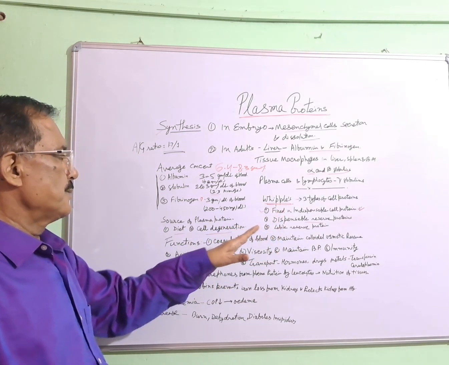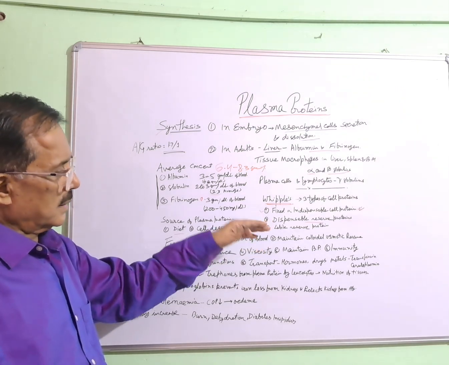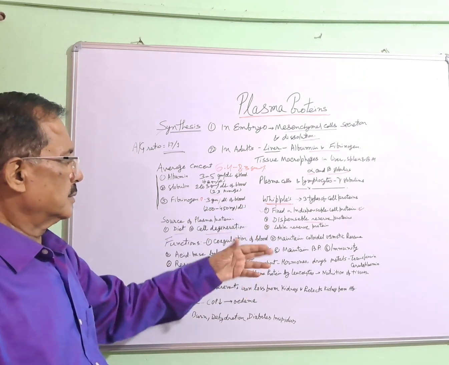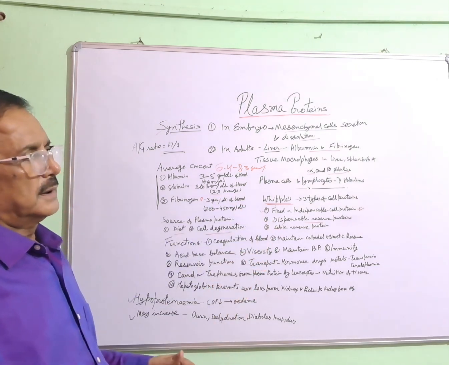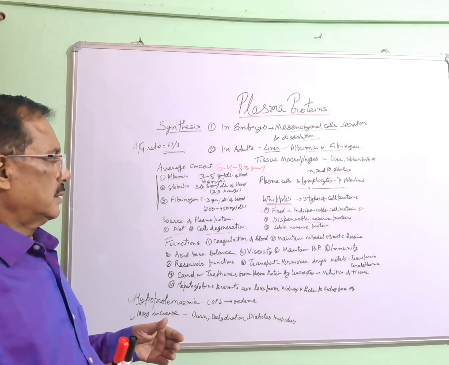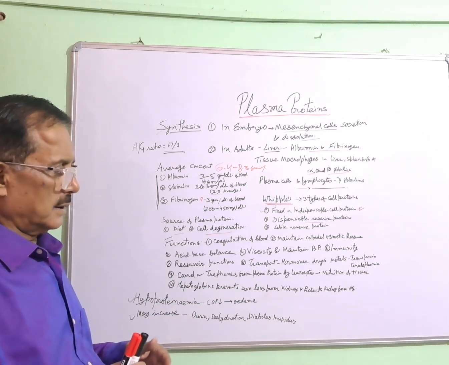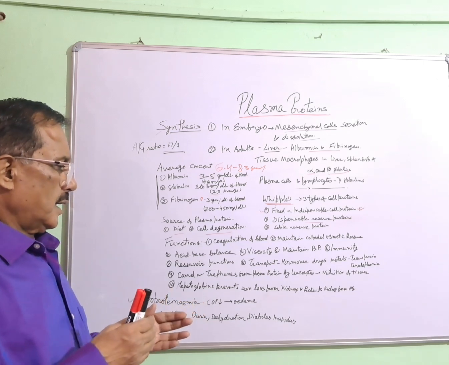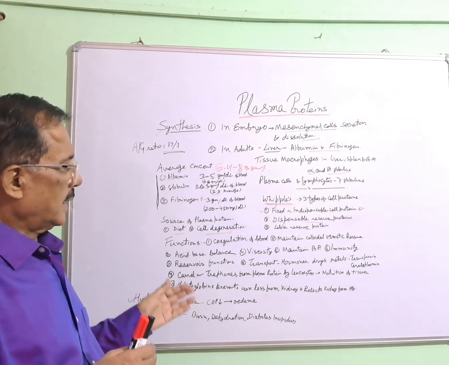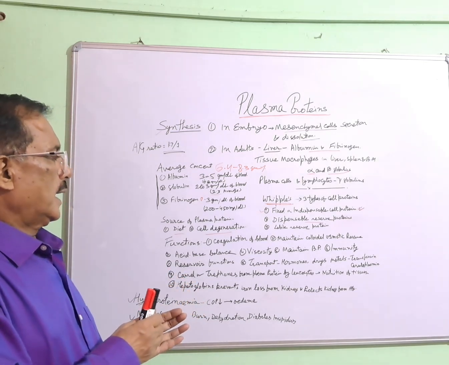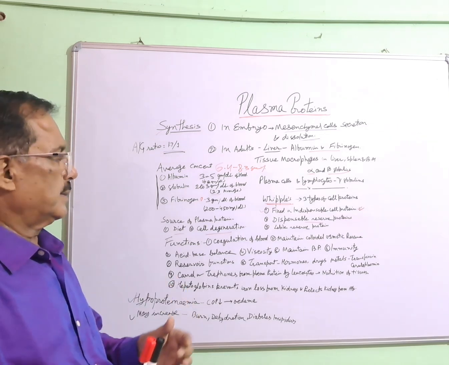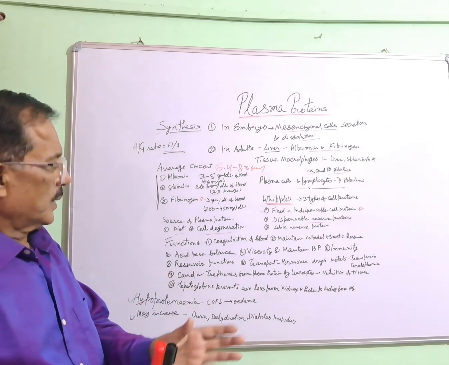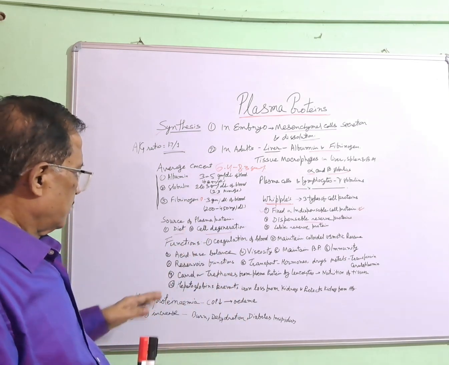Dispensable reserve protein comes out in an emergency, and labile reserve protein is in constant relation with plasma protein. So when cell protein is reduced, plasma protein will give it to the cell, and when proteins are more in the cell and less in plasma, they will go into the plasma.